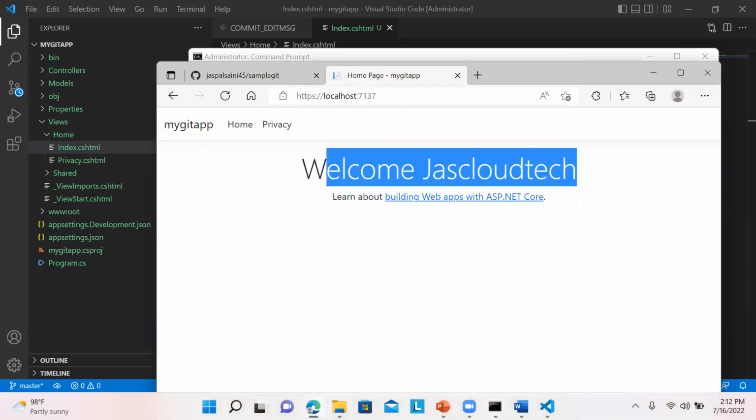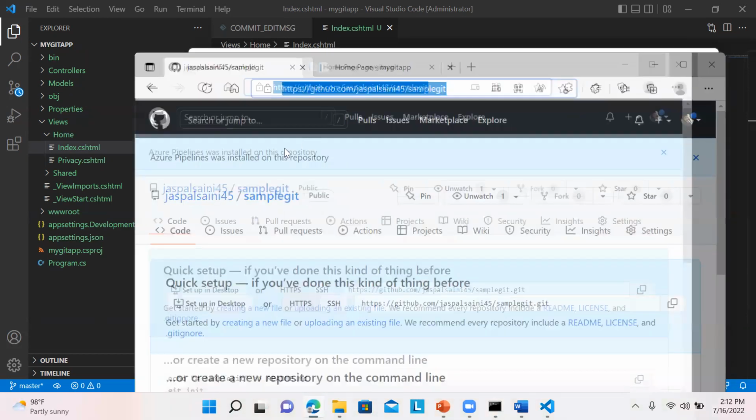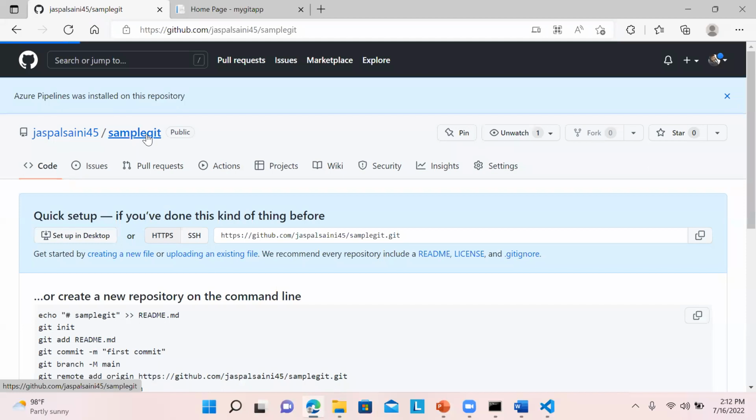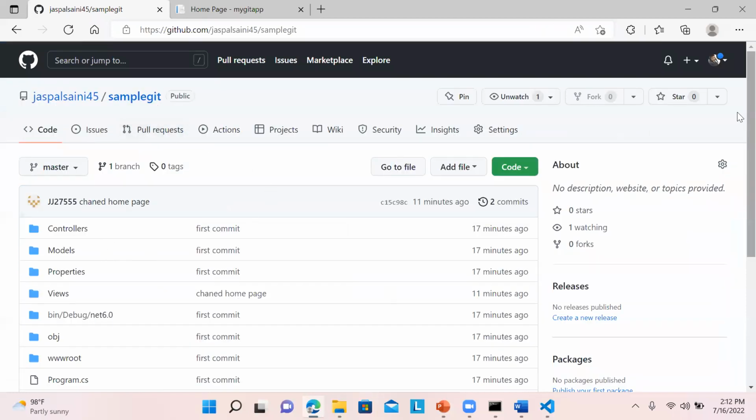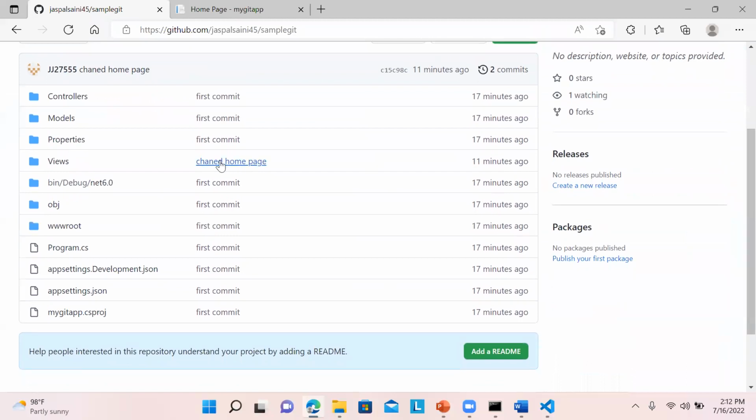So now let's check our GitHub repository over here. So that is the sample Git. You can see the data has been added. I forgot the message, it is changed home page, first commit. So these are the changes being made.